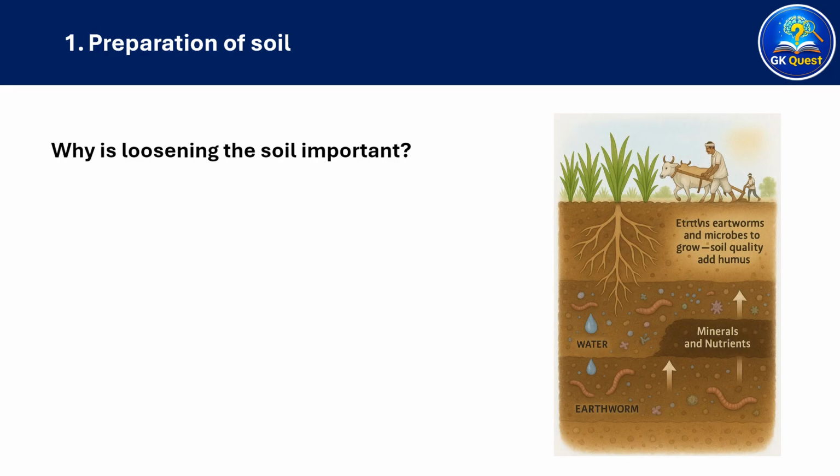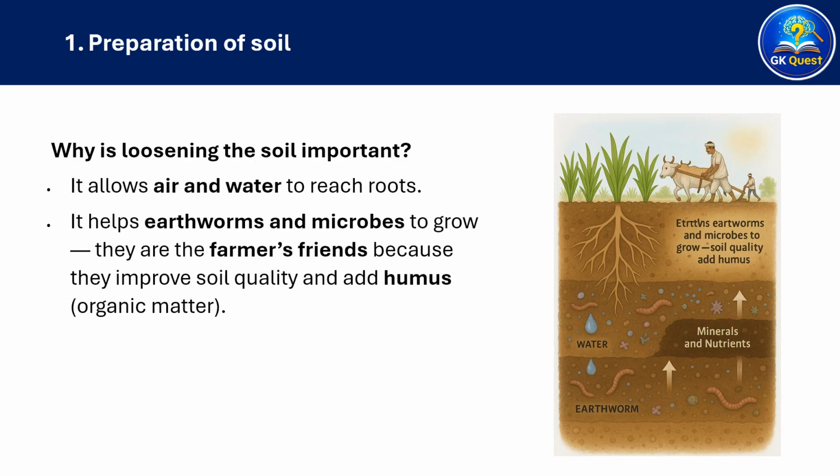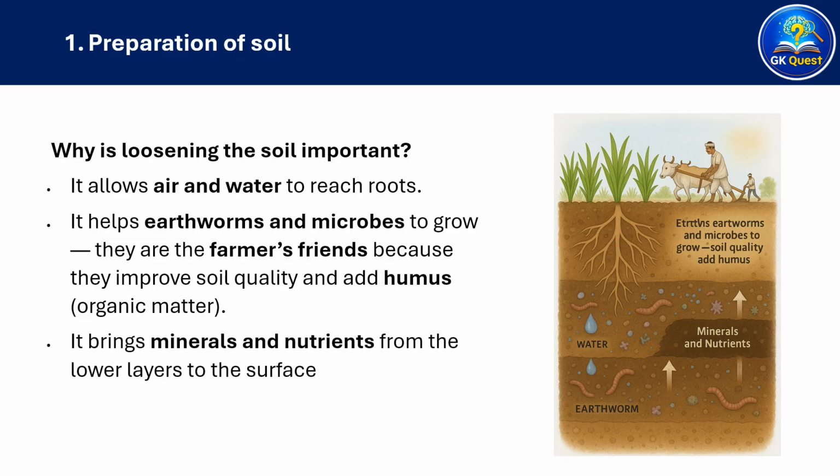Why is loosening the soil important? It allows air and water to reach roots. It helps earthworms and microbes to grow. They are the farmer's friends because they improve soil quality and add humus, organic matter. It brings minerals and nutrients from the lower layers to the surface.